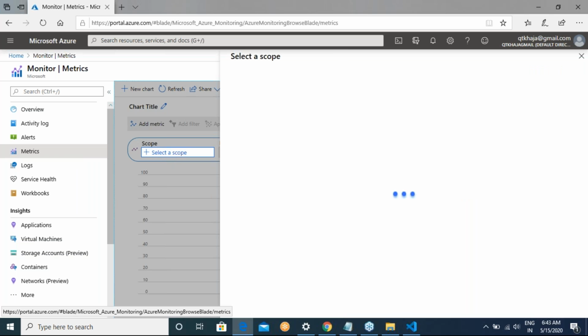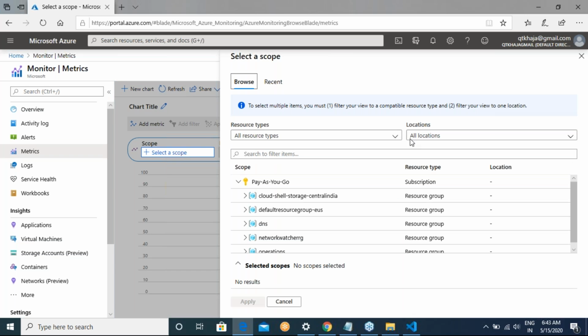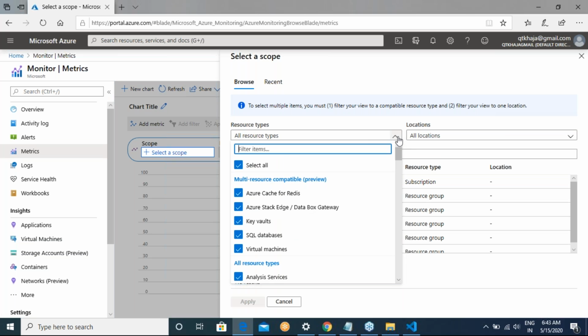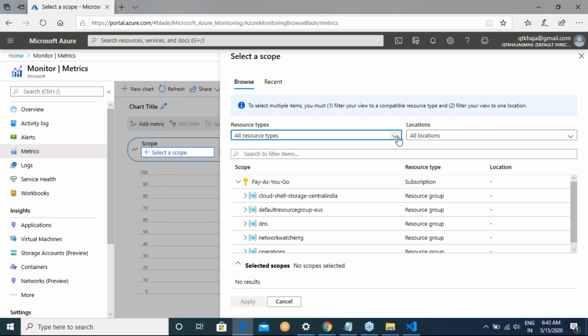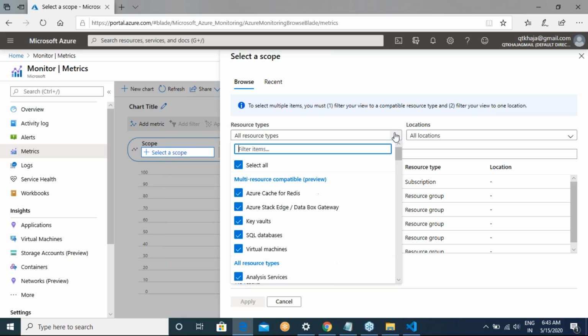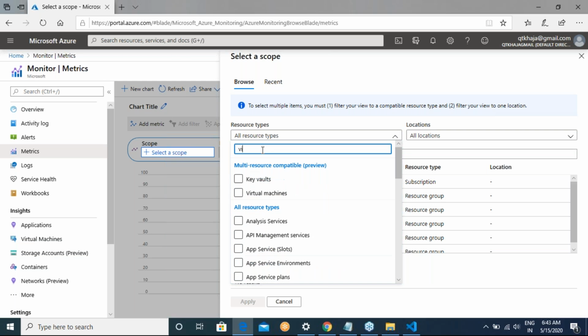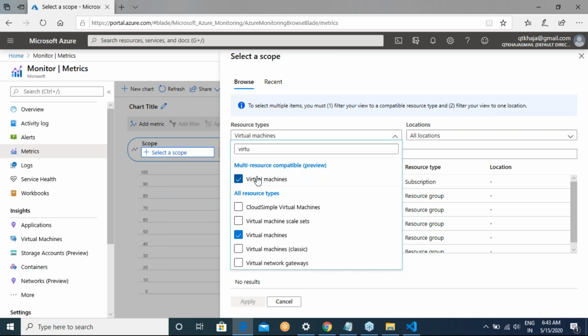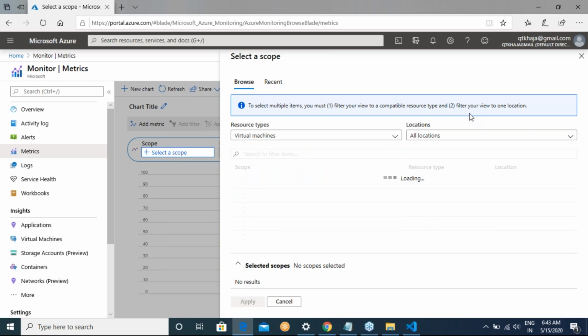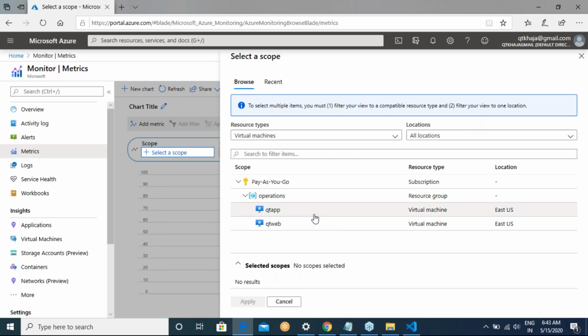So this is one place where you can try to create dashboards for various different types. For example, you can say that yeah, I'm interested in all resource types. Or you can say that I'm not looking out for everything at this moment, I'm looking out for virtual machines. So you'll be seeing only virtual machines at this moment.